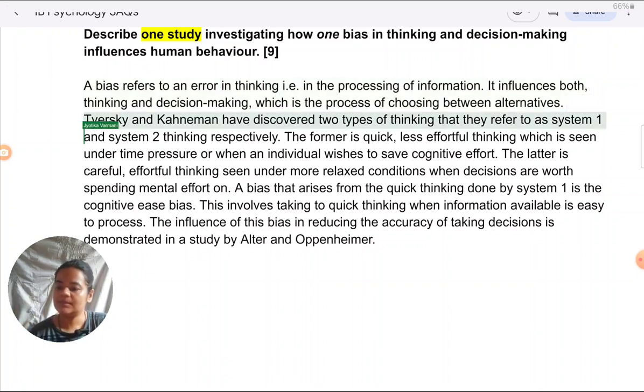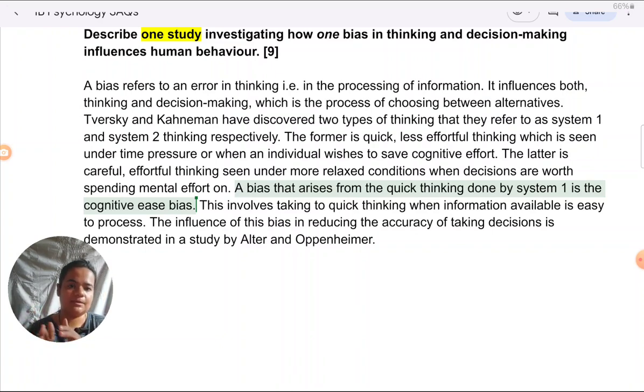What I have done in this introduction, just to reiterate, first I've generally described concepts. Then I have introduced system 1, system 2 thinking very briefly because it's directly related to what we are going to see in this study. The bias that we are talking about, after all, they want one study of a bias. That bias is contingent on these two systems of thinking. So it's important to define them. And then, without emphasizing more on these two systems of thinking, I have quickly connected to the bias. I've explicitly named the bias that I'm going to talk about.